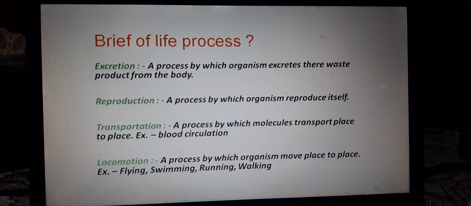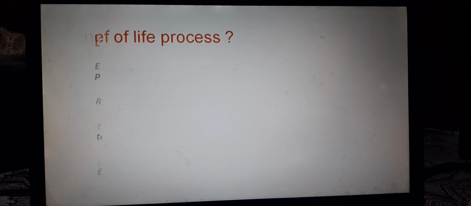In transportation, only molecules are transported from place to place, for example blood circulation, water transportation, etc. While in locomotion, the complete organism's body moves from one place to another. For example, by flying, by swimming, by running, by walking, we can move from one place to another.